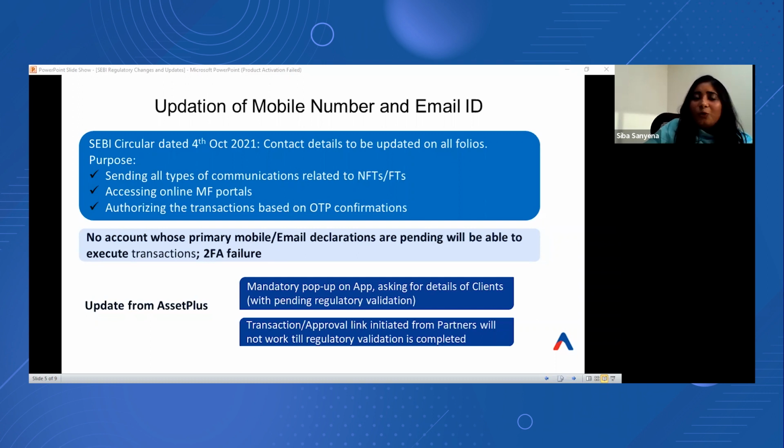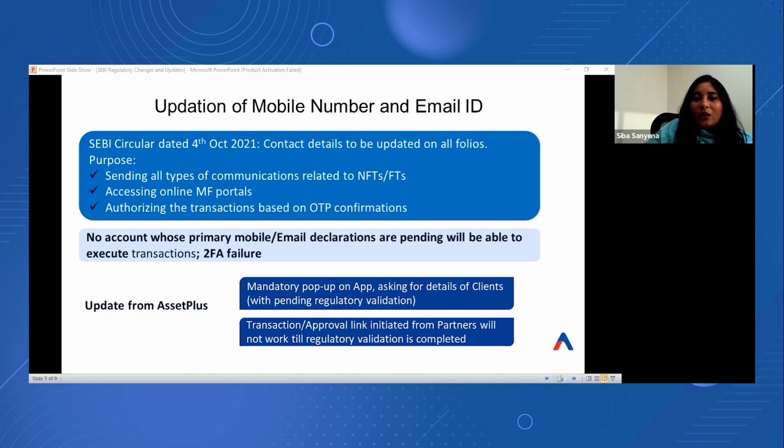And this is valid only for individual clients, excluding NRIs, non-individuals, HUFs, trusts, societies or private limited accounts. So all the clients who are yet to update the mobile number or email ID or submit the declarations will get a mandatory pop-up on the client's app or the dashboard. And until they give the accurate details, the clients won't be able to proceed with investments.